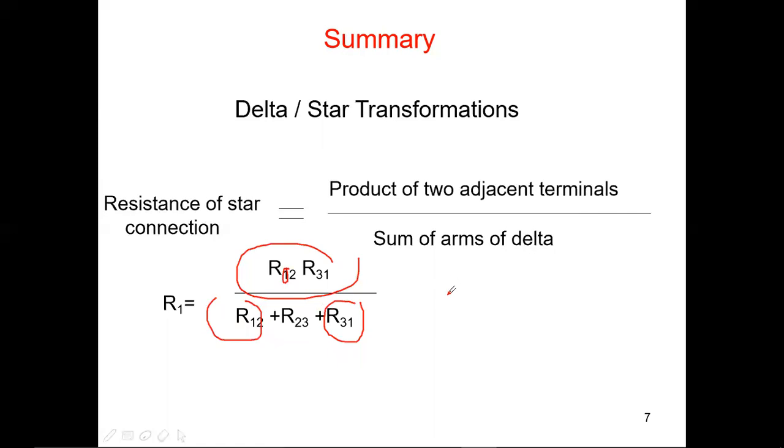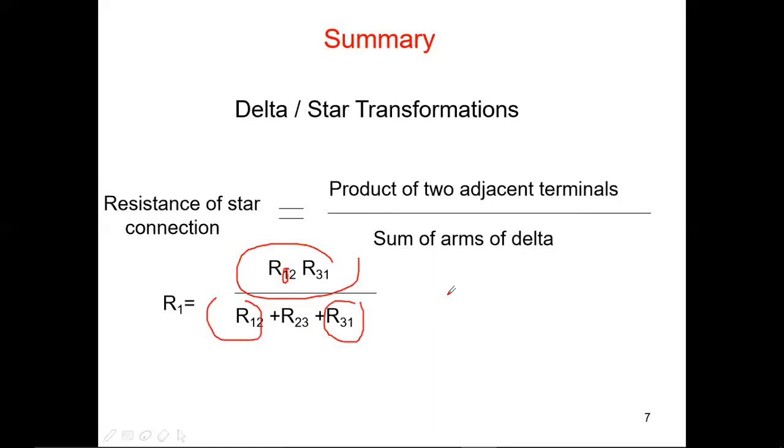So I hope you are clear about star equivalence and delta equivalence, the definition of star and the definition of delta, how to identify the neutral connection in the star, and the main difference between star and delta. How to draw the star equivalence and delta equivalence circuits. In this session you were able to understand all those concepts.